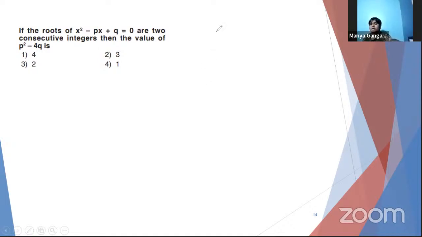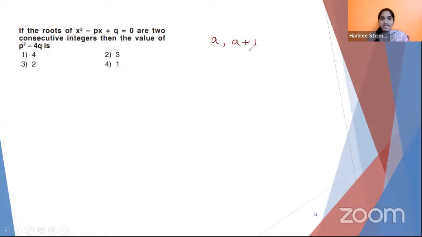Ma'am, a and a plus 1. Very good. So if a and a plus 1 are the roots of this particular polynomial, then we are supposed to find the value of p square minus 4q.